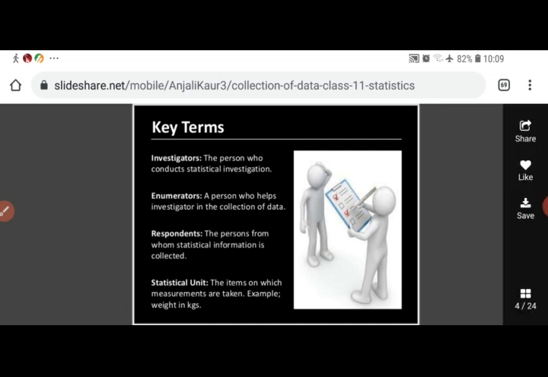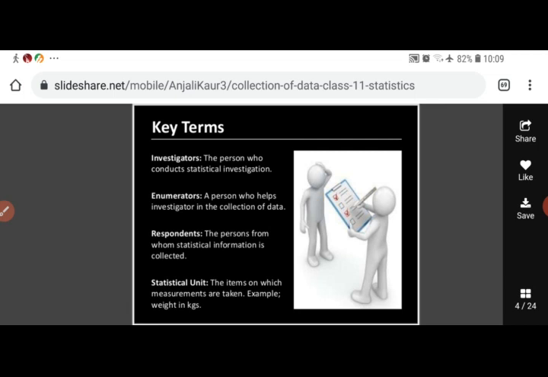If I want to collect data related to a certain factory, related to the wages of certain workers in that factory, then the workers of that factory from whom I will collect the data will be the respondents. I will be the investigator. And if I am taking help of any person, let us suppose the manager or any other person of that factory, he will be called an enumerator.